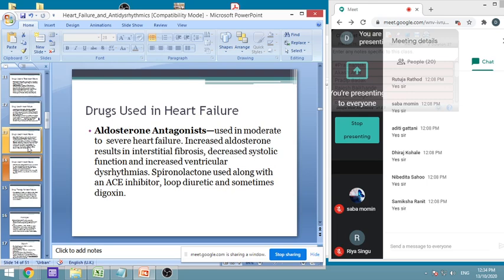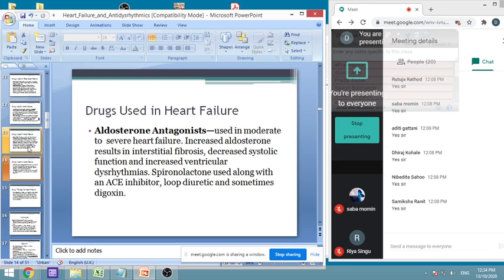If it is not maintained, it can cause problems in nerve conduction, including impulse conduction in the heart. Therefore we call these aldosterone antagonists potassium sparing diuretics.